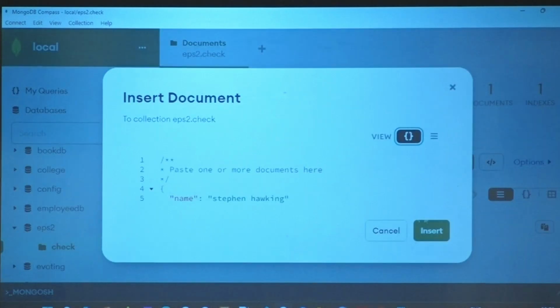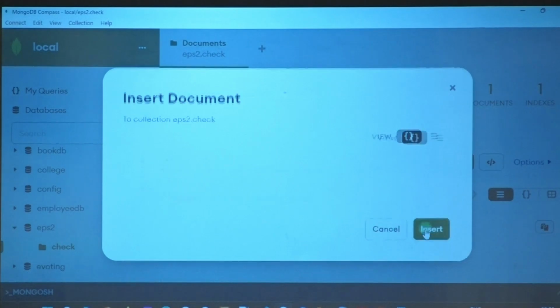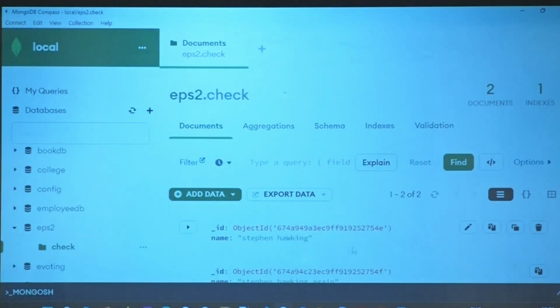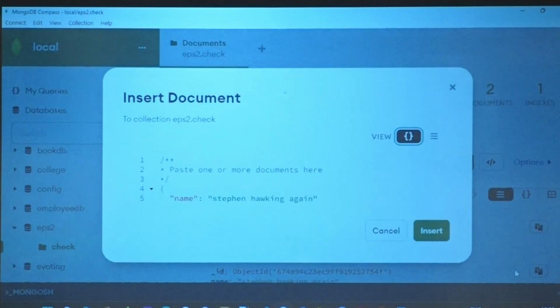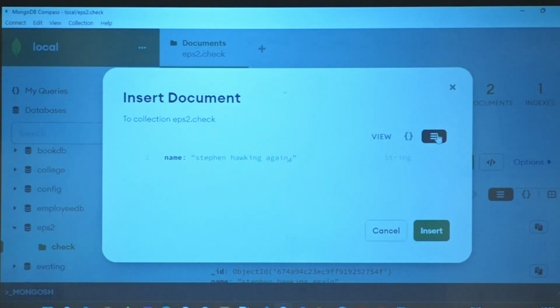Now I can edit it, I can copy, I can clone it. Clone is nothing but duplicate. So Stephen Hawking, again let's say insert, right? Again, if I want to clone again, I click on that clone, and you must see these two interesting things. So you have this format, or if you can write it like that also, just do a plus. It's a little tricky, but if your mouse is really good and you can get into the small tiny areas, you can always click plus and add the fields.